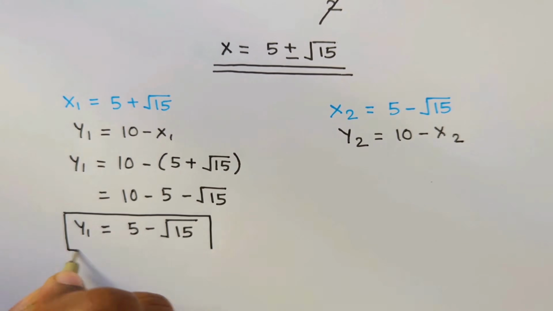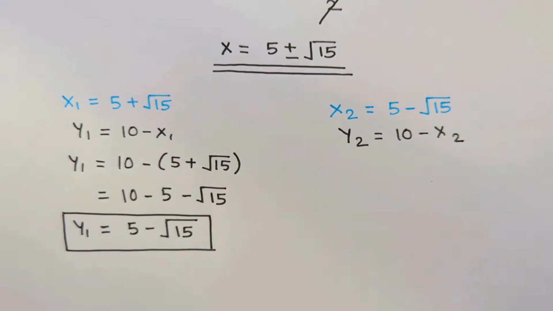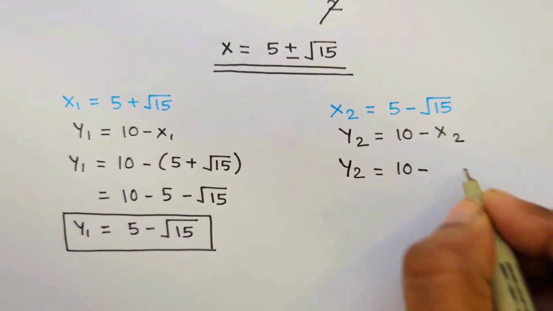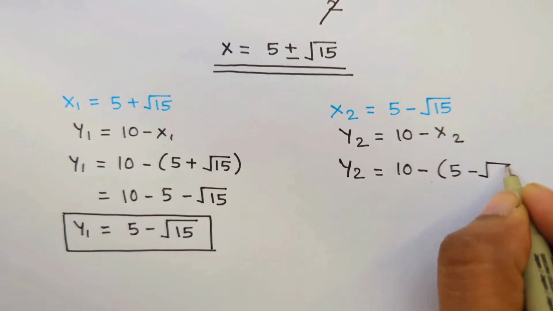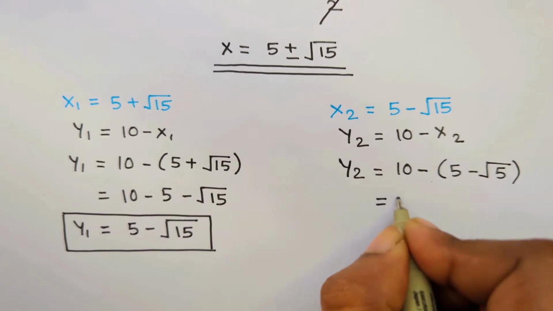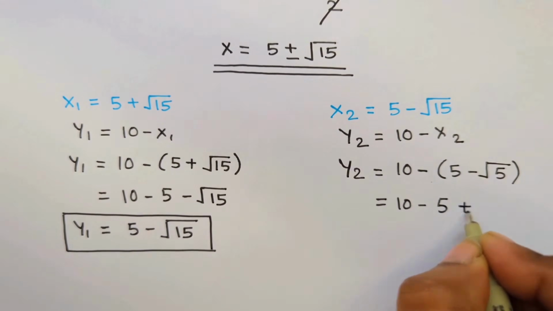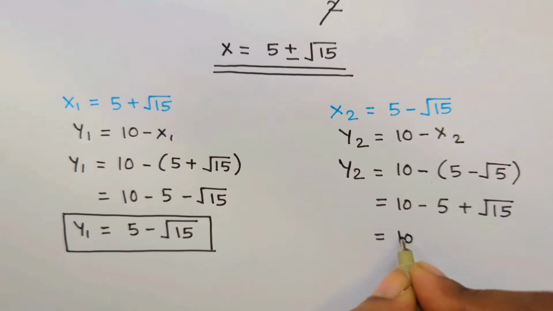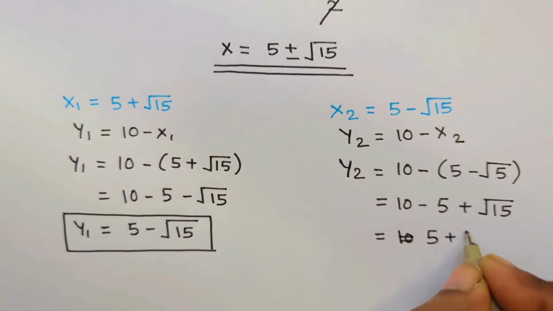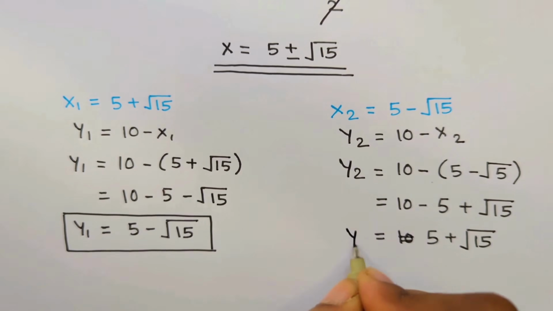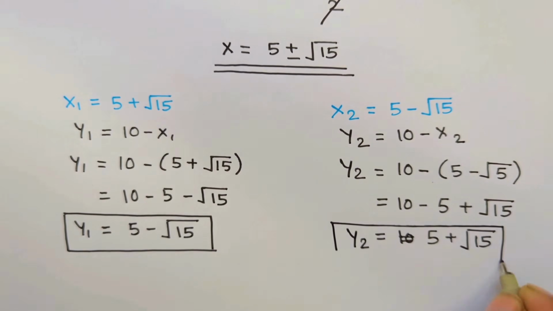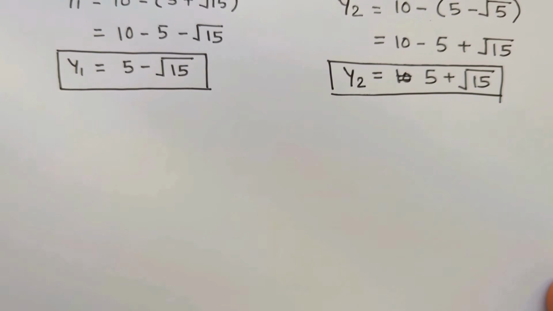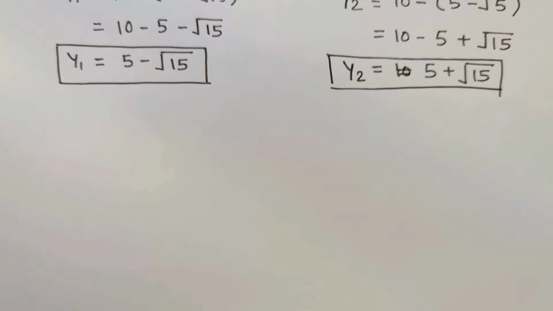So let's park it aside for a while and continue on x2, y2. y2 is equal to 10 minus, in brackets, 5 minus square root of 15. Minus minus becomes plus, so 10 minus 5 is 5 plus square root of 15. That is the value of y2 we have found. Now we have got the sets x1 y1 and x2 y2.